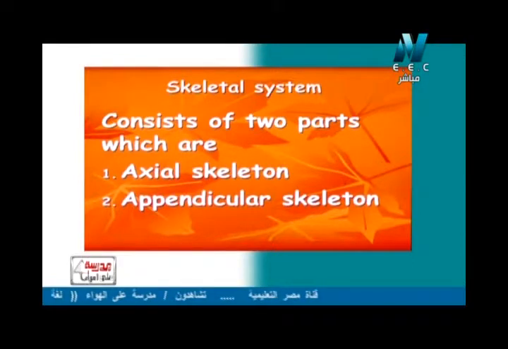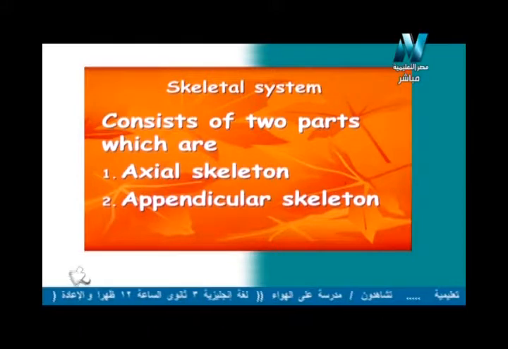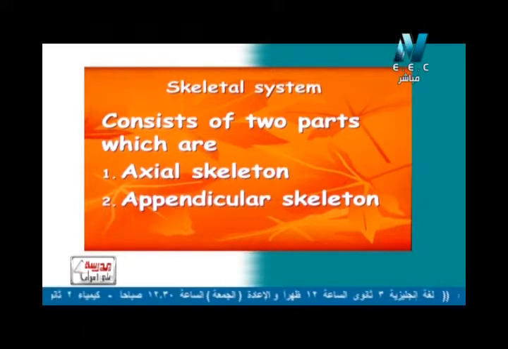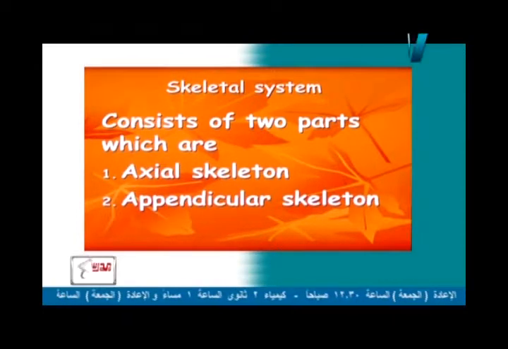So now, what about skeletal system? Skeletal system consists of 2 main parts, which are axial skeleton and appendicular skeleton. Look here, now I have a picture for this system. This system consists of skull, backbone, rib cage, and also the upper limbs and lower limbs.